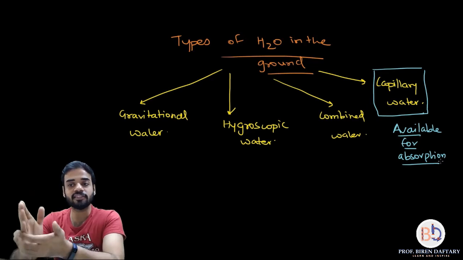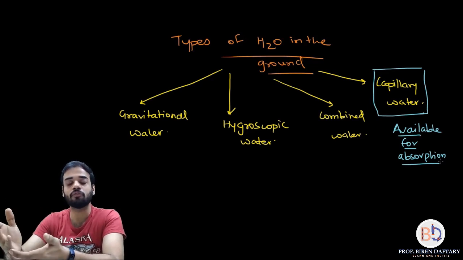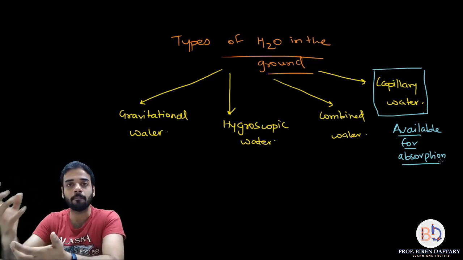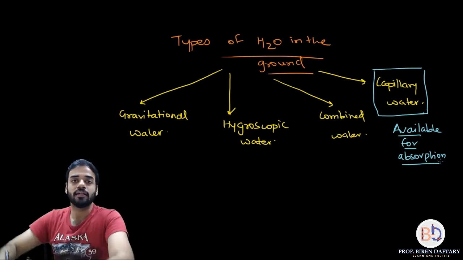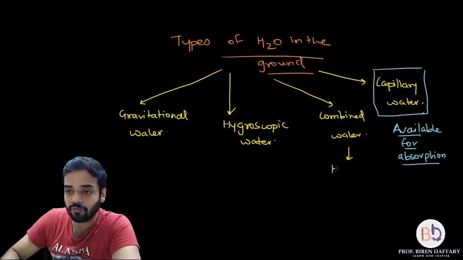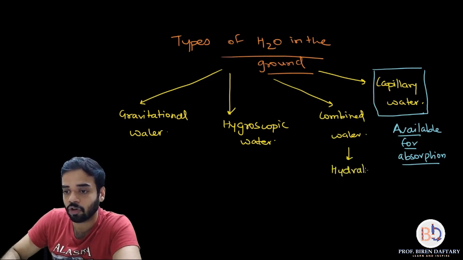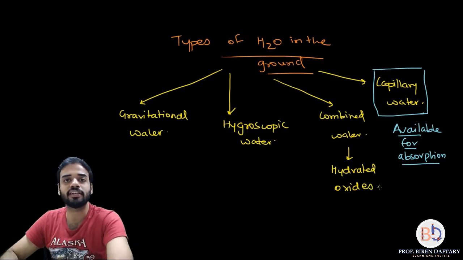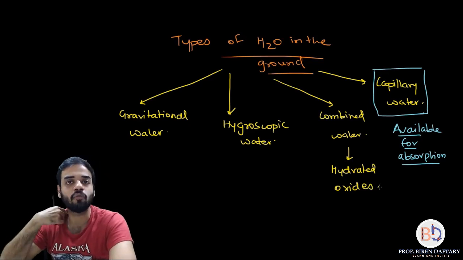Third type of water is combined water. What is the meaning of combined water? Combined water is basically combining with different elements, and it is forming hydrated oxides. Now what do you mean by hydrated oxides? They are basically oxides of a compound which have water.